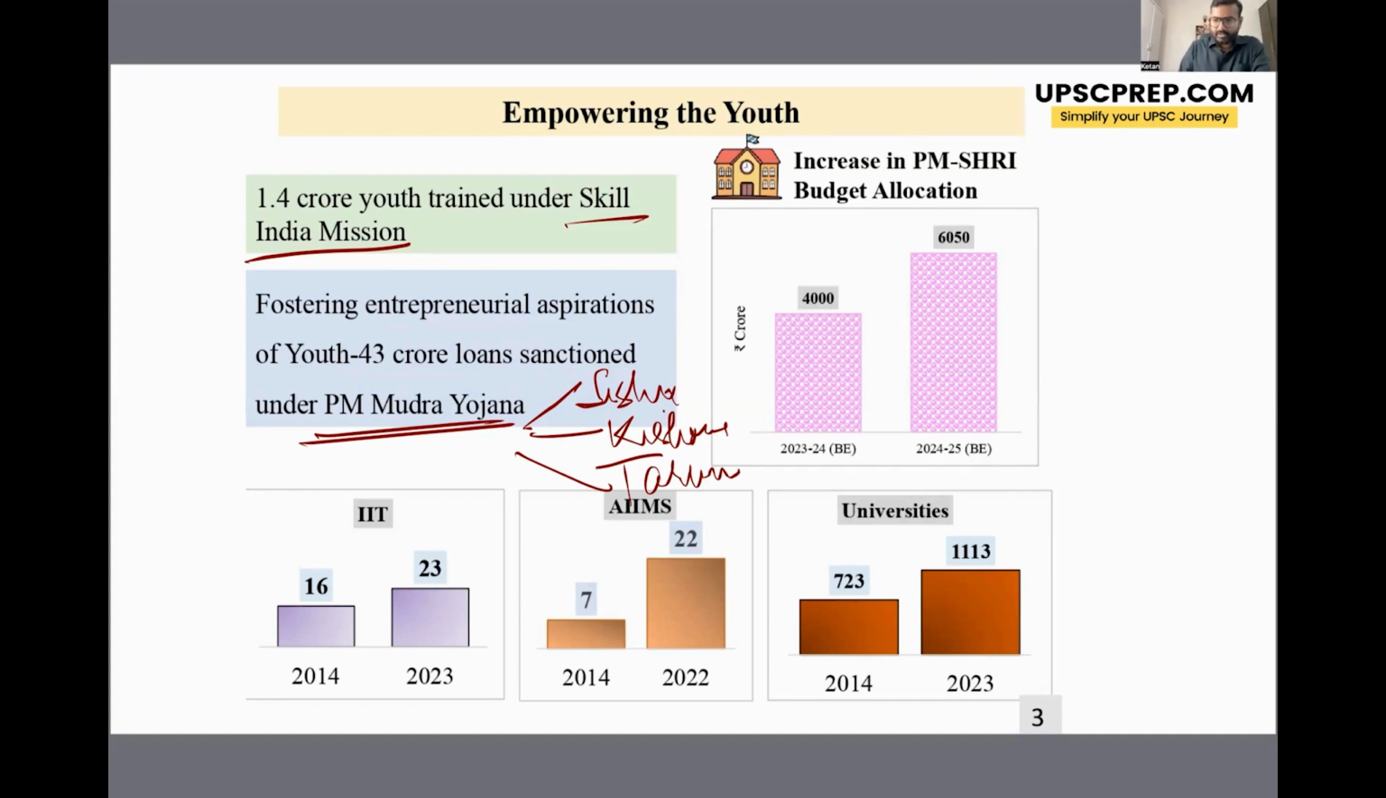Then another initiative of the government is PM Shri, which is towards education, right? PM Shri stands for Pradhan Mantri Schools for Rising India. Now, these schools will act as model schools, which other schools can emulate. Now, there is also a lot of focus on increasing the engineering colleges. So many IITs have been established, AIIMS have been established, various universities have been established. So all these are being done by the government for the youth.